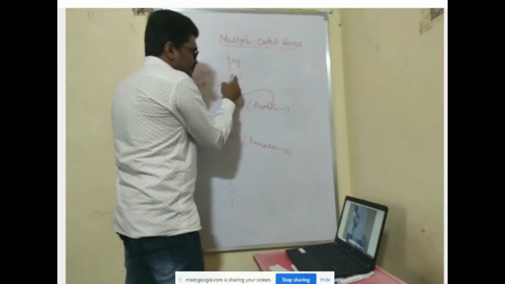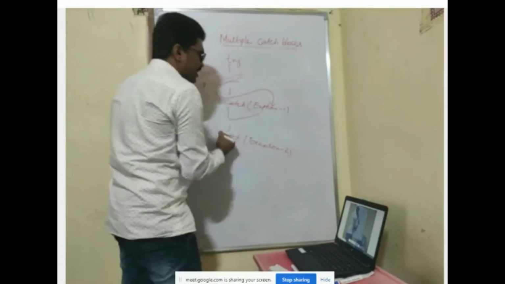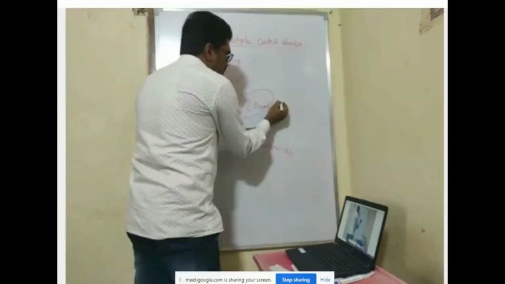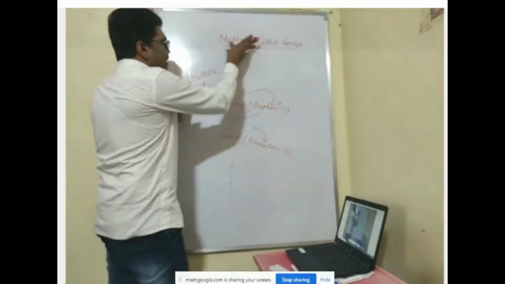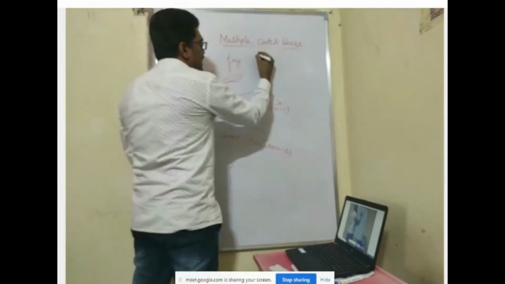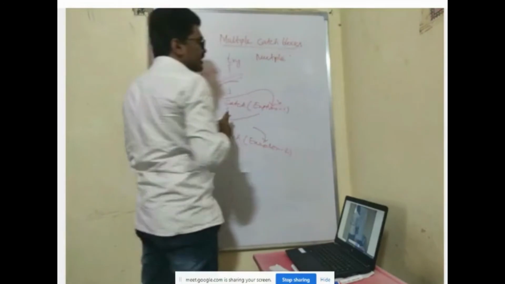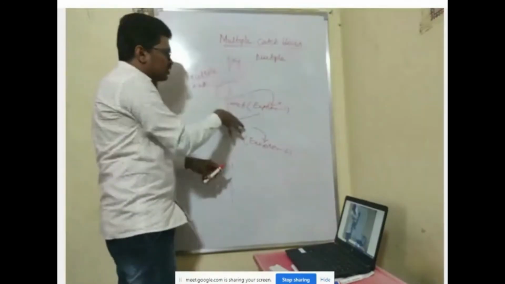If the exception generated and this one both match, this block will be executed and the other will not be executed. If this is not matching, it goes to the next one and compares. Is that right? So multiple catch blocks are used for handling multiple exceptions.